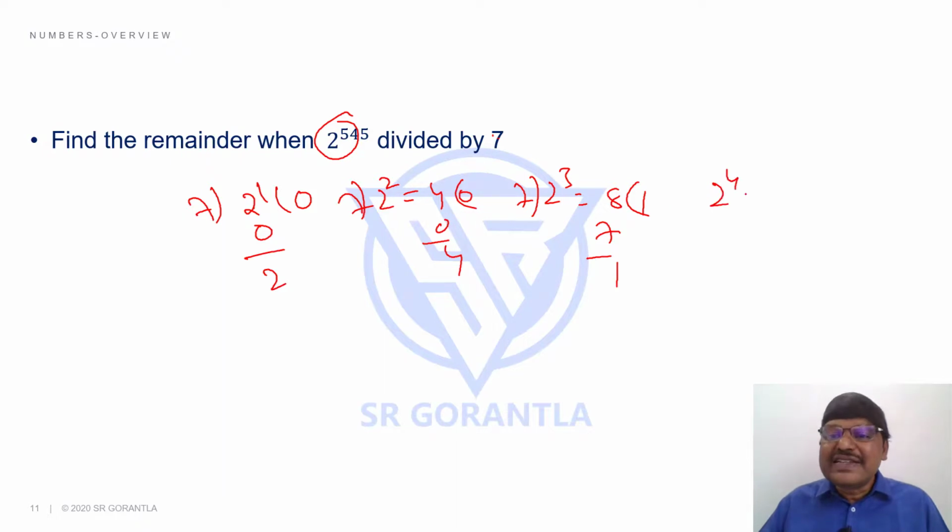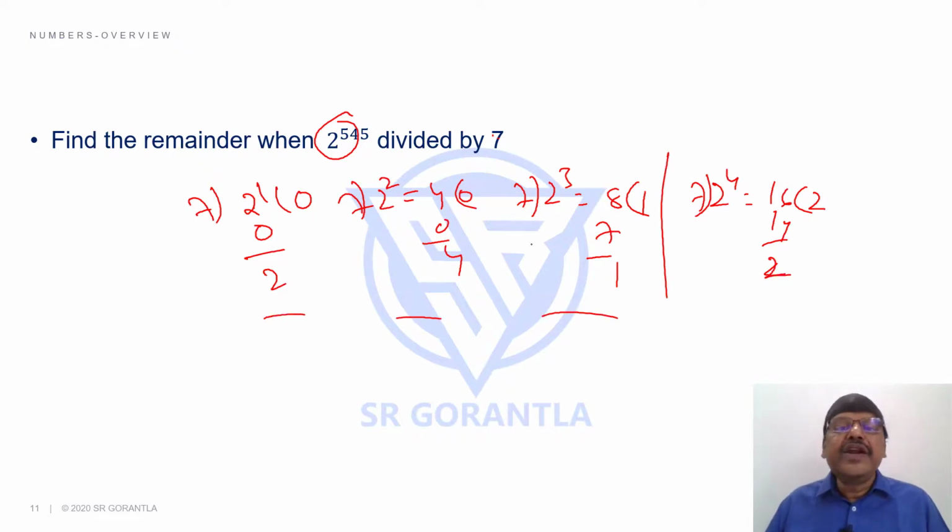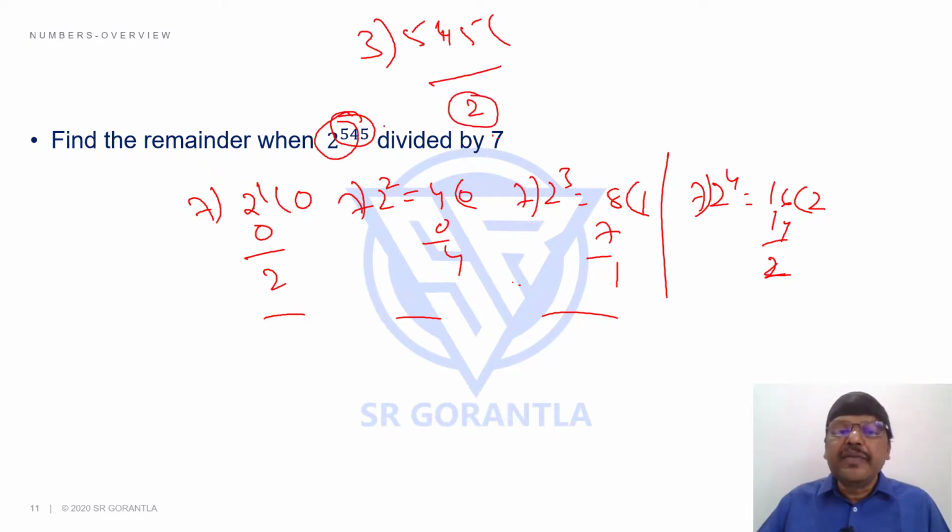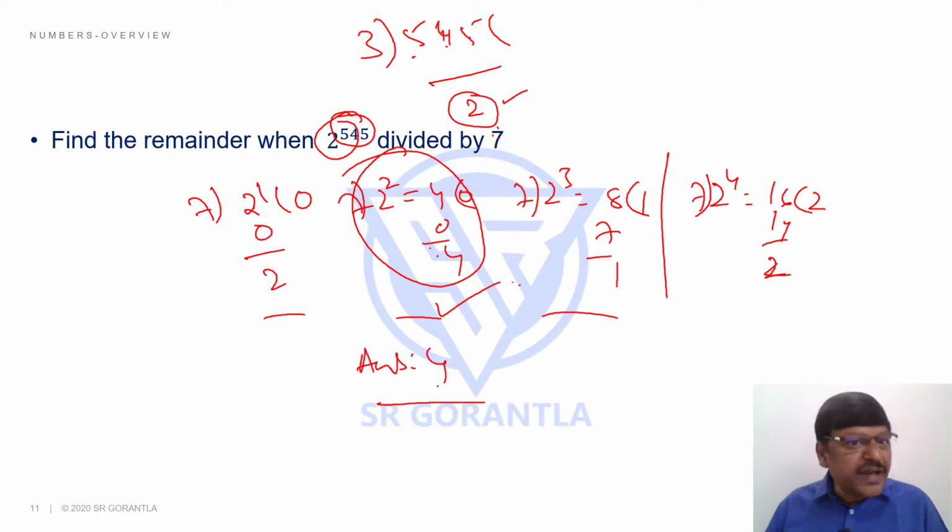2 power 4 is 16. 7 2's are 14, remainder 2. Repeated or not? After how many places is it repeated? It repeated after 3 places. Because it's repeating after 3 places, I divide this 545 by 3 and take the remainder. You can check. If you divide by 3, the remainder will be 2. 3 18's are 54, 3 1's are 3. Remainder is 2, which means the remainder of 2 squared will be my answer. What is 2 squared's remainder? 4. So that will be my answer. It's as simple as this.